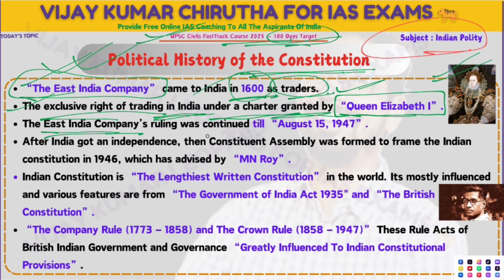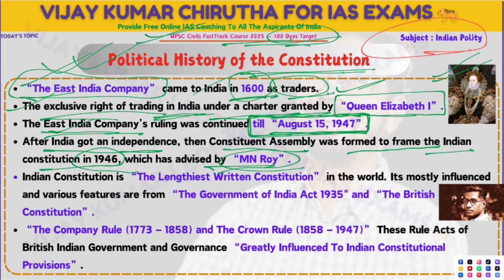East India Company's rule continued till the 15th August 1947. So till we got independence, the East India Company was ruling. After India got independence, the Constituent Assembly was formed to frame the Indian Constitution in 1946, which was advised by M.N. Roy.